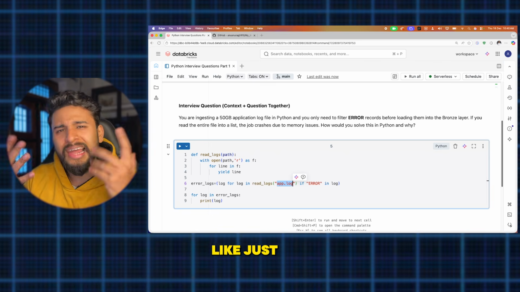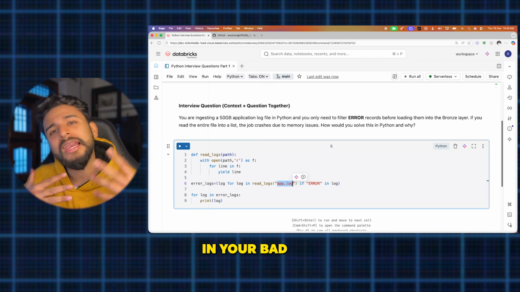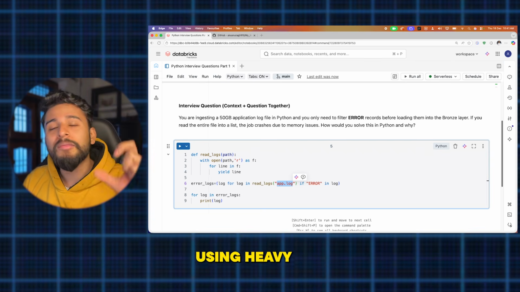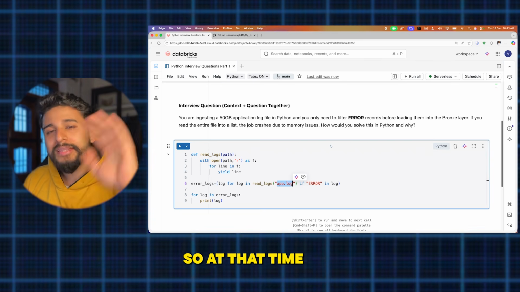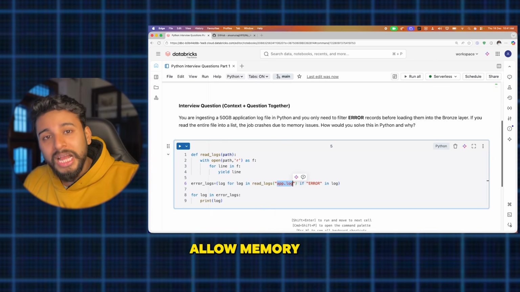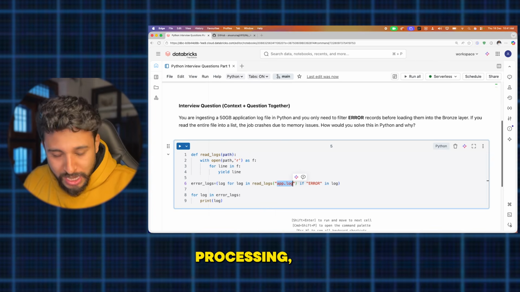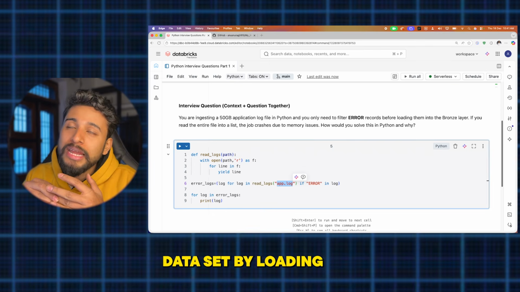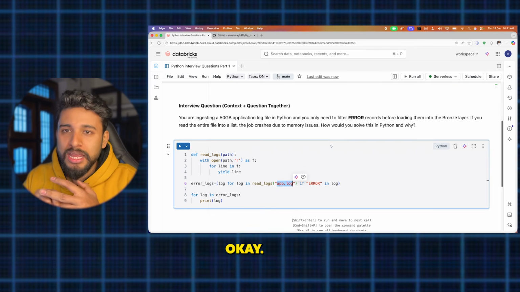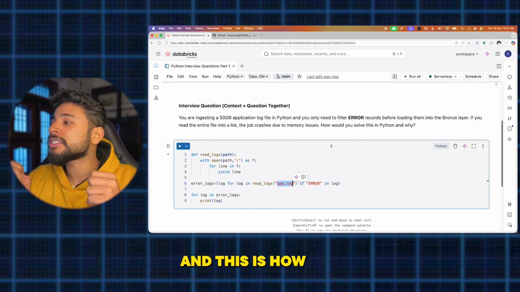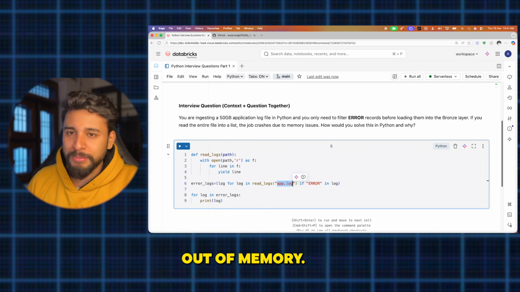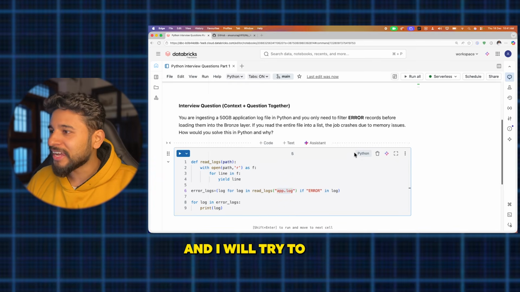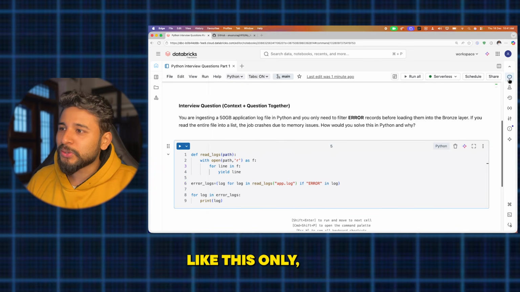It replicates a streaming job in your batch jobs, and it helps whenever you are doing heavy ingestion in pipelines. So generators allow memory-efficient processing. They do the processing for a large data set by loading the records lazily. This is an optimization technique, and this is how you will solve the out of memory issue. This is how I explain things, and I'll try to help you like this.